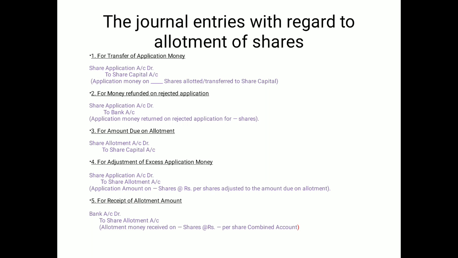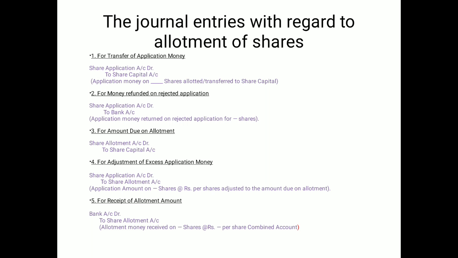Next is the amount due on allotment. Share allotment account debit to share capital account with the face value of allotment. Then, if money was already received at the time of application, it will be deducted before receiving. Share application account debit to allotment account. It is to be adjusted if it was received at the time of application.